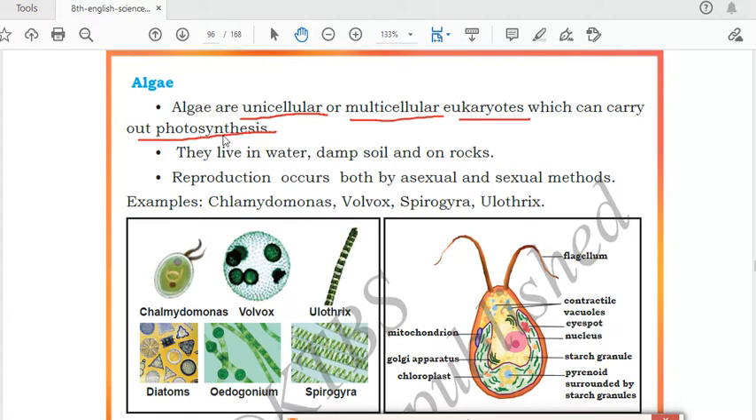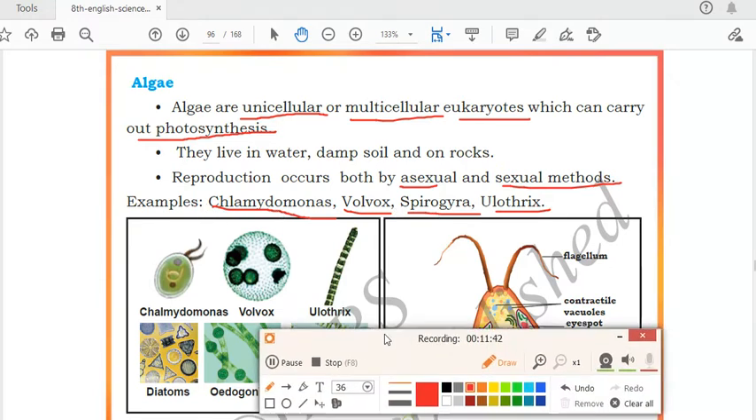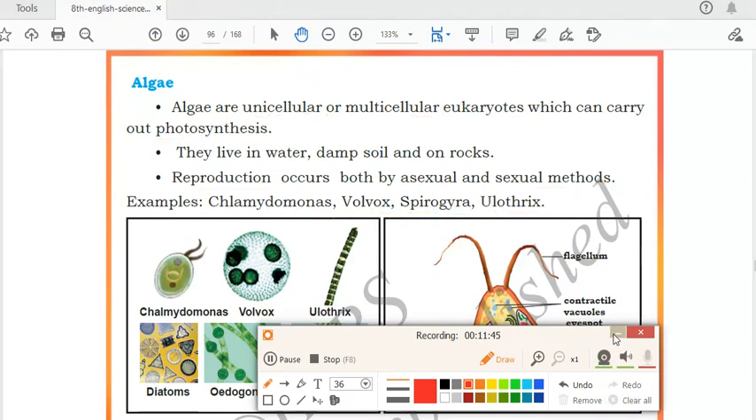Where can we get the algae? They can be present in water, in damp soil or on rocks. How do they reproduce? They can reproduce both by asexual and sexual methods. Now, what are the examples of algae? At least two examples of algae you should know: Chlamydomonas, Volvox, Spirogyra, Ulothrix. So any three or any two examples of algae you can remember. Chlamydomonas, Volvox and Spirogyra are easy to remember.